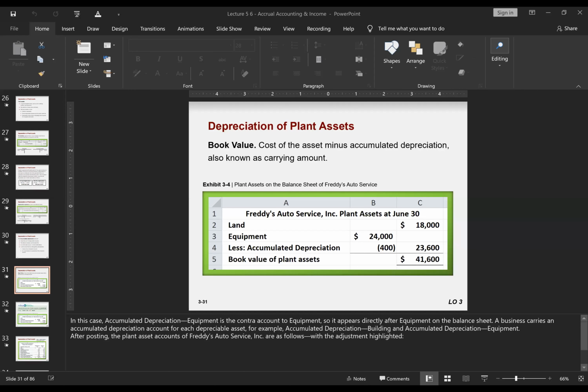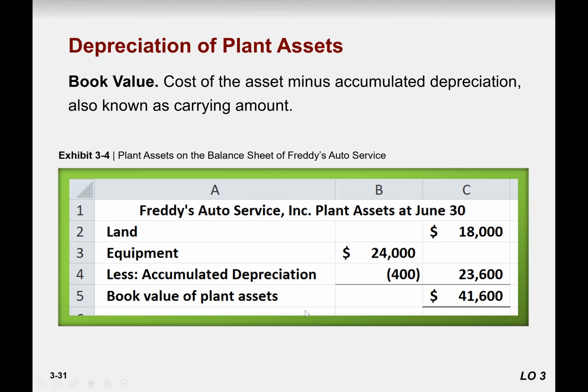So it would be shown on the balance sheet asset side like that: equipment, less accumulated depreciation, and then we have the book value of equipment, right? So all these three values show different meanings.